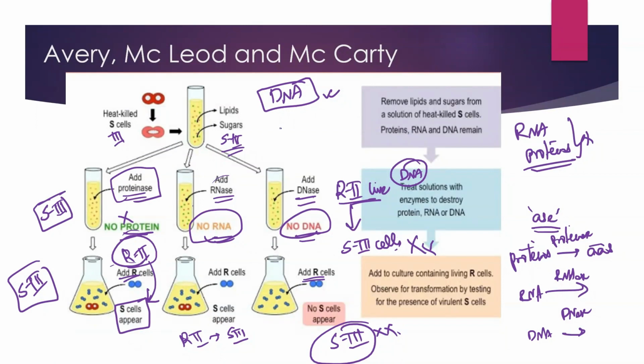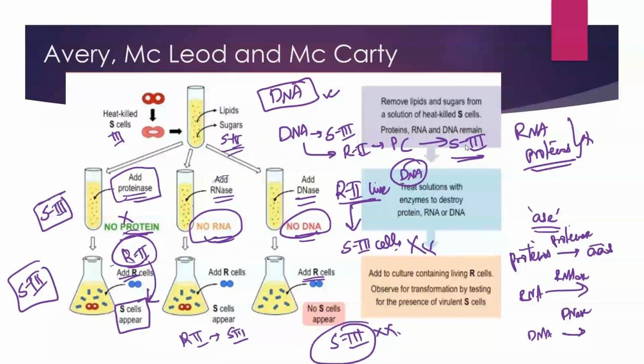They found out that it is indeed the DNA present in heat-killed S3 cells that is getting transferred into R2 cells, synthesizing the polysaccharide coat and converting into the S3 strain. That's the only reason they could recover S3 cells out of the dead mice. Avery, McLeod and McCarty proved that it was not proteins or RNA, but DNA which is acting as the genetic material.